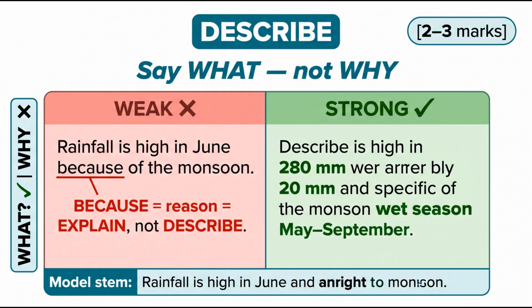The strong answer says, rainfall is highest in June at 280 millimeters and lowest in February at 20 millimeters. Overall, there is a clear wet season from May to September. No reasons, just the pattern with specific values. Your model stem for describe, the feature shows a pattern of, the feature is highest at and lowest at.